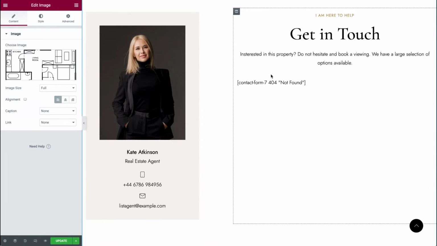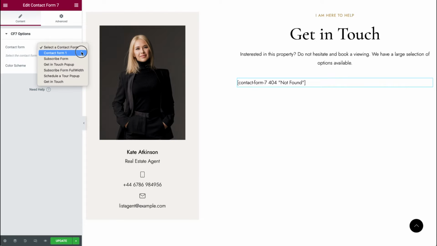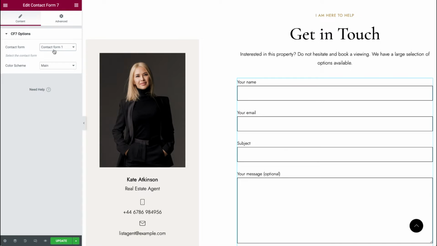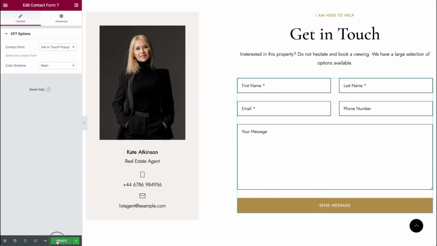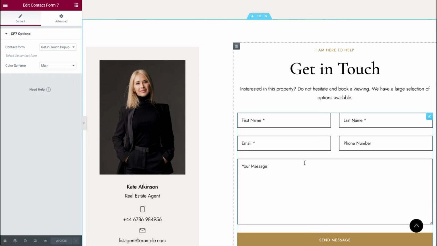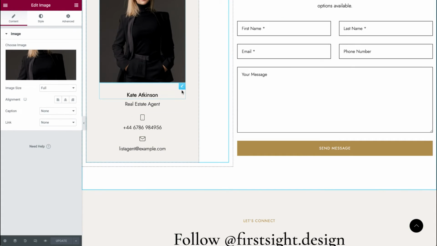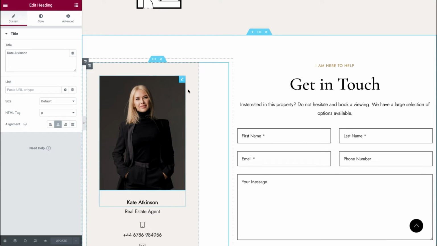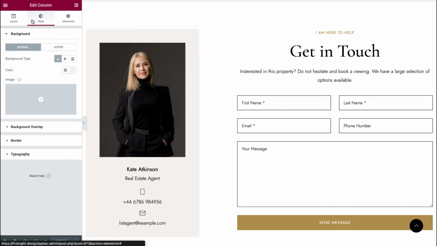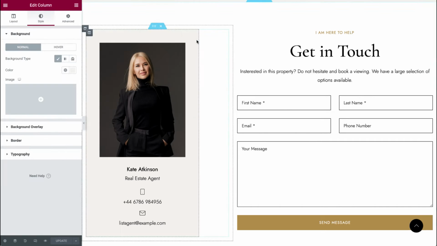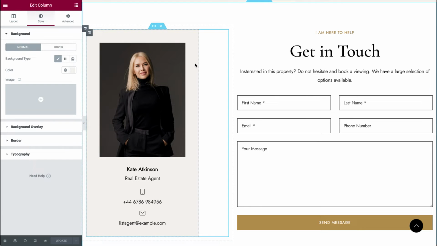Let's scroll down. Here we have Get in touch. Let's see what we have here. We can choose from available contact forms. Let's select Get in touch. Here it is, and click on update. We can change an image here. All this information is available here. Again, simply hover on the block and click edit and make changes. For the background, click on edit column, style, and here you'll be able to change the color of the background for this block.